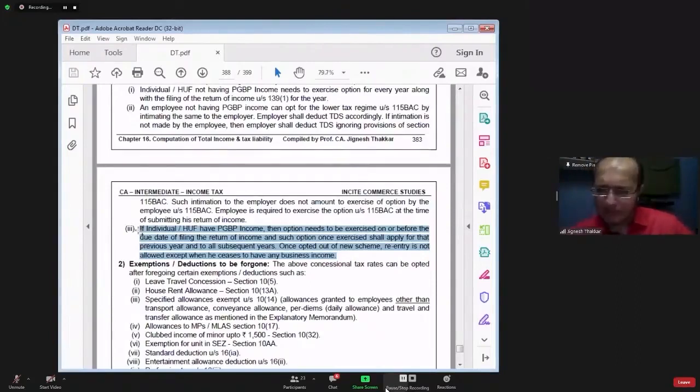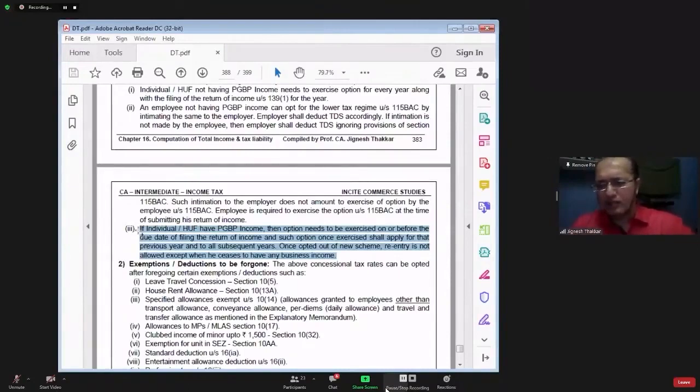If the employee is having only salary income, or he is having some other income also, in the chapter of TDS, TCS, advance tax, while explaining you section 192, if you recollect, I told you that the employee has the option to inform his income under other heads to the employer. Employee can just pick up a piece of paper.